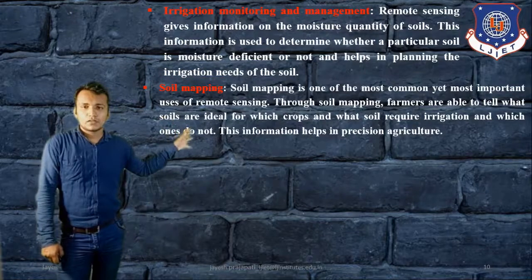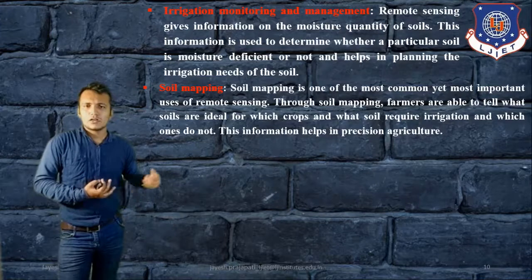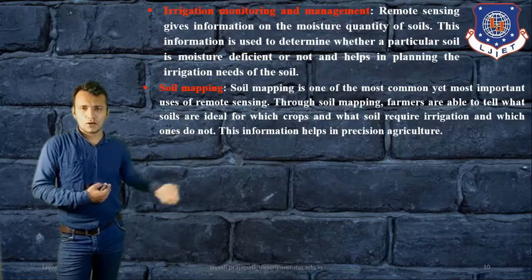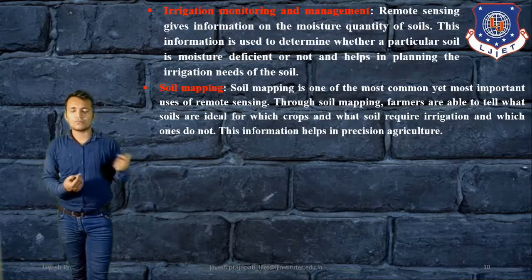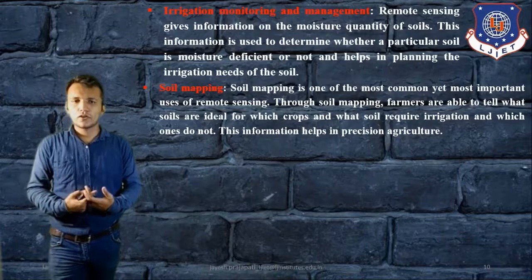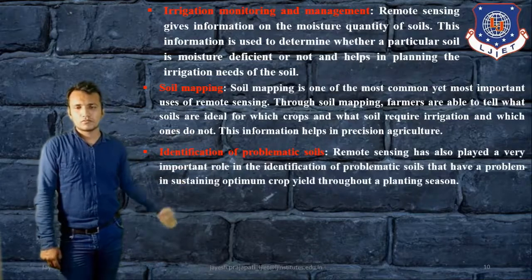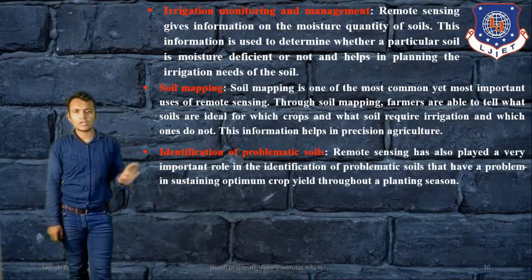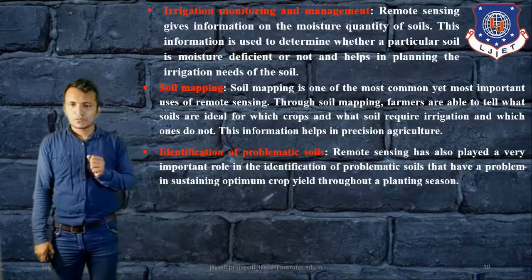Then soil mapping. Soil mapping is one of the most common and important uses of remote sensing. With soil mapping, farmers are able to tell what soil is ideal for which crops. So this kind of soil information, whether the soil is good for irrigation or not, will be helpful for agriculture. Then identification of problematic soils. In the soil case, we can identify which kind of soil is proper for this plant or not. This kind of information we can get from this remote sensing system.